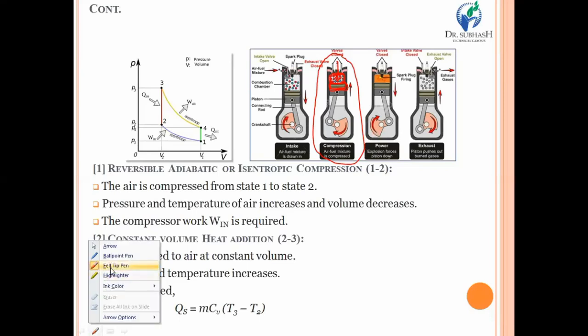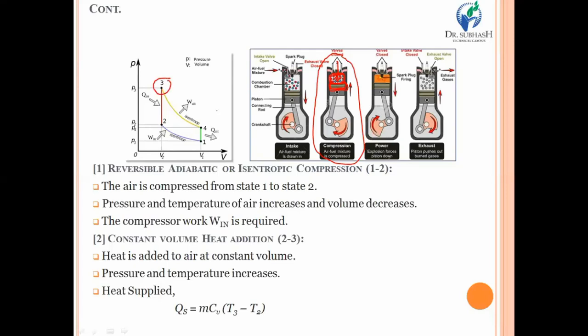After that process and stroke, there is one more process, process number 3 to 4, which is the isentropic expansion process. Once again, dear student, we have already discussed the isentropic process, in which entropy always remains constant. During 3 to 4, you may see that the pressure decreases very much and the volume changes by a large amount. This is the property relation between pressure, volume and entropy during this expansion process, and this 3 to 4 process happens in this particular stroke.